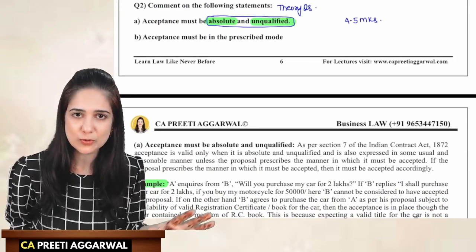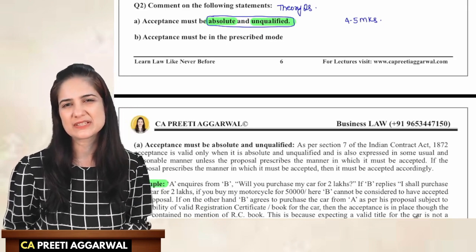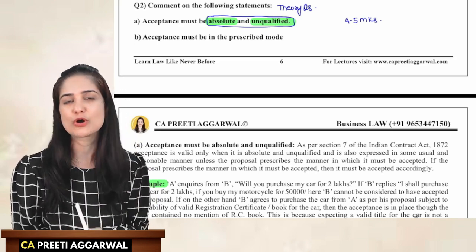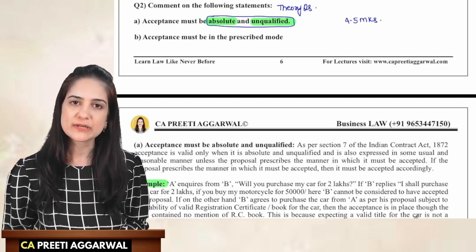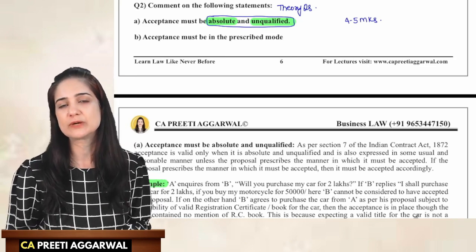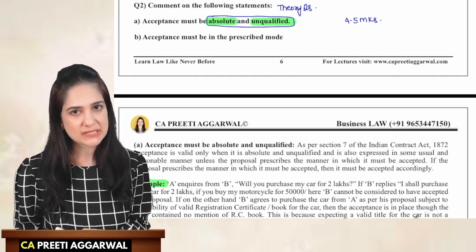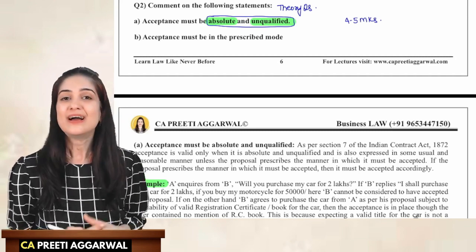You can also create your own example, but if you are well prepared with the example, it will save a lot of time and you will end up writing the correct explanation. So always go ready with the examples. It must be absolute and unqualified. The pointers, the terms which I'm expecting you to write, are that the offer must be accepted as it is without any qualification, variation, modification.